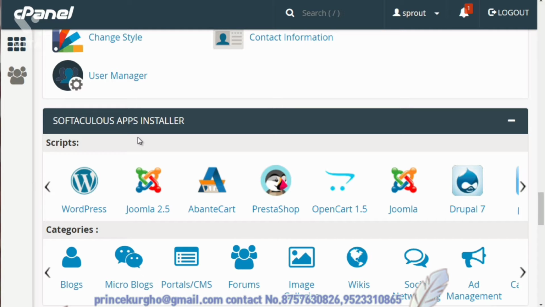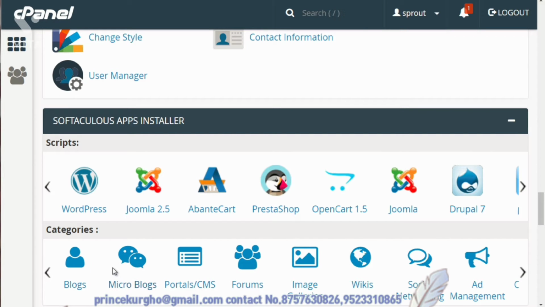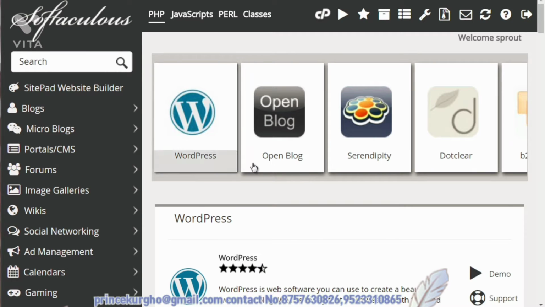So let me just do a quick run through here. So we've got blogs, we've got microblogs, and if you click these links down below, these are categories, and these are all the scripts. So if you're not really sure which one to choose, if you click on blogs here, you'll actually be able to see all the blogs.